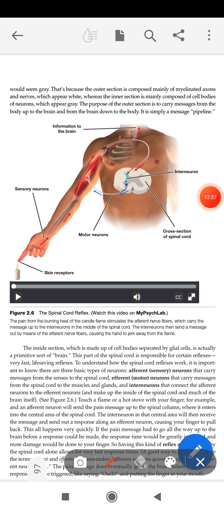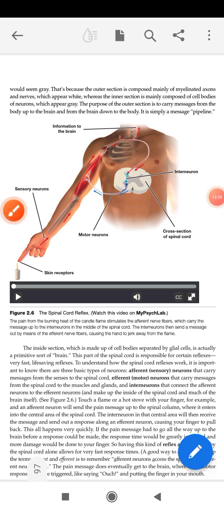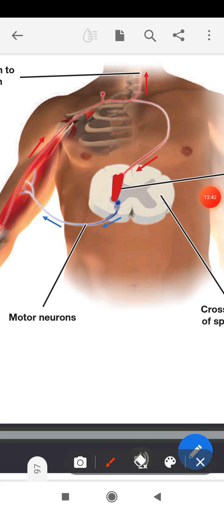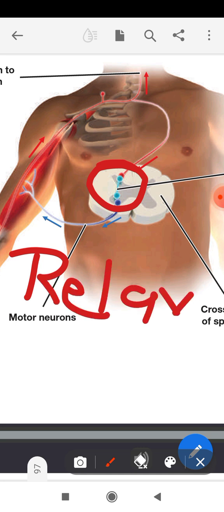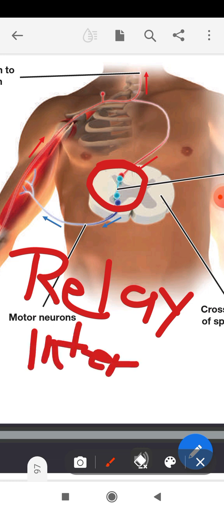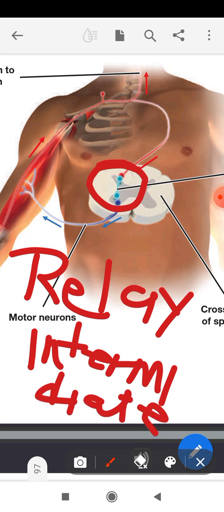In between, there is a blue line. This blue line connects your sensory neuron with your motor neuron, and this neuron is known as the relay neuron, or it may also be called the intermediate neuron. Remember one thing: it is not only connecting the sensory neuron to the motor neuron, but it is also connected with the brain.